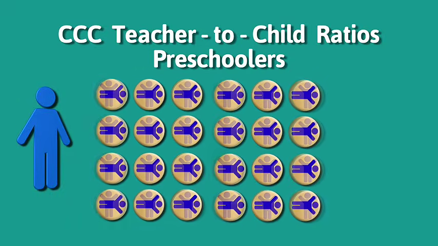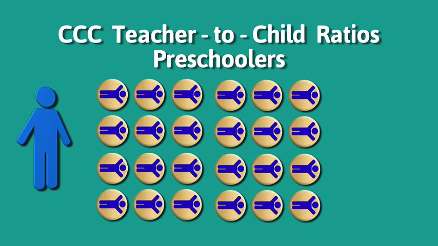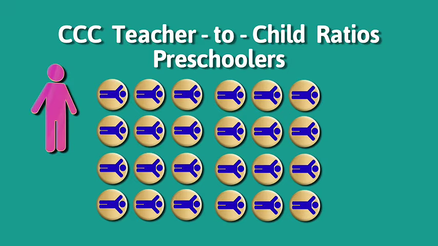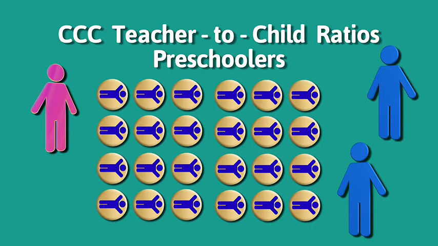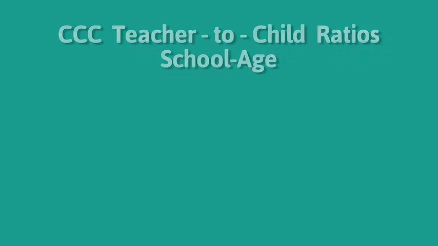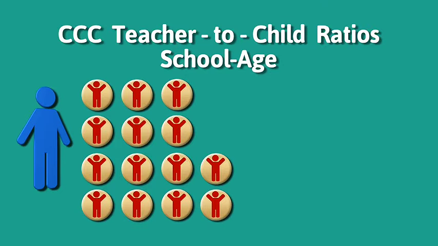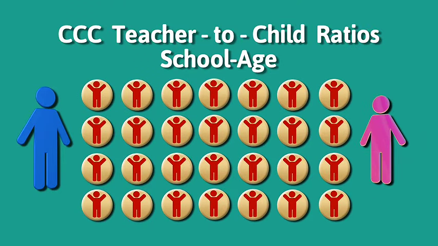During nap time, the ratio can be adjusted to 1 teacher or aide supervising 24 napping children, as long as there are enough teachers immediately available to meet the overall ratio. For school-age programs serving children enrolled in kindergarten and above, a teacher shall supervise no more than 14 children, and with an aide, up to 28 children.